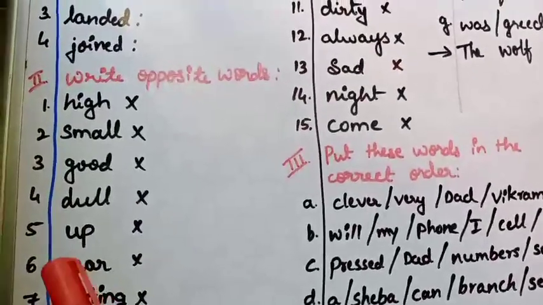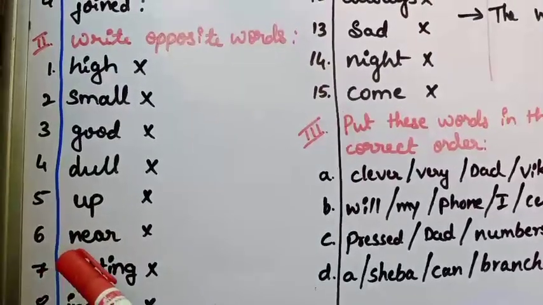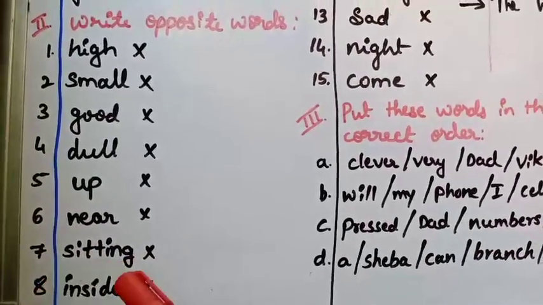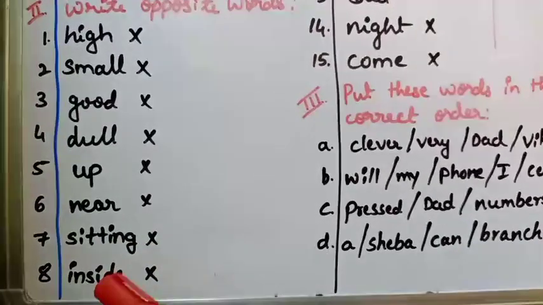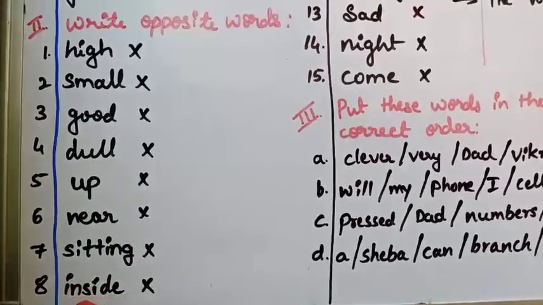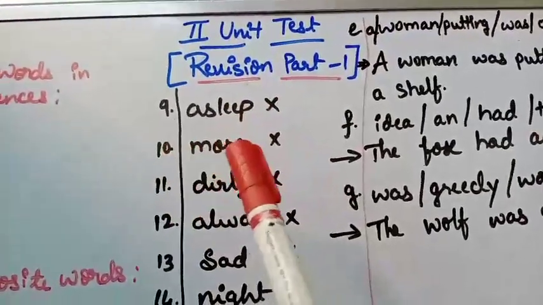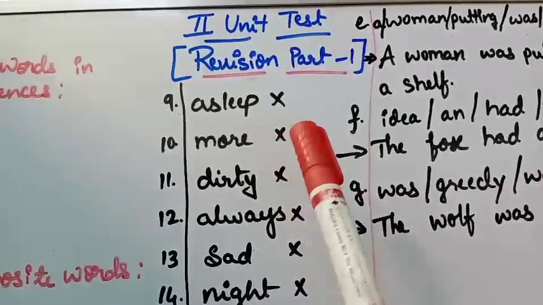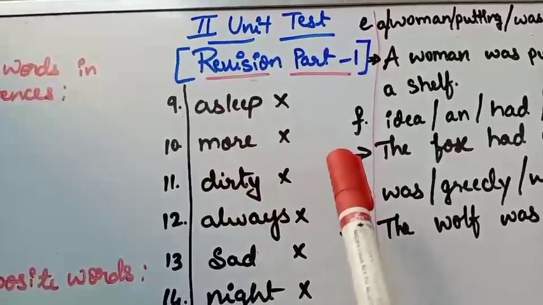Then the fifth one, up, U-P. The sixth one, near, N-E-A-R. Next, the seventh one, sitting, S-I-T-T-I-N-G. Number 8, inside, I-N-S-I-D-E. Next, number 9, asleep, A-S-L-E-E-P. Next, number 10, more, M-O-R-E.